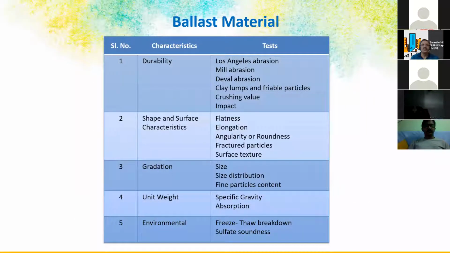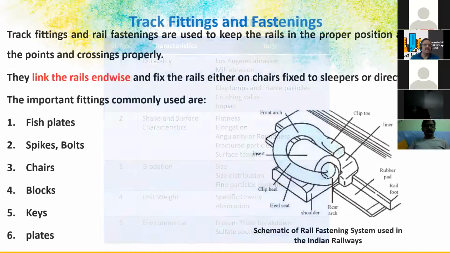Durability, we do this Los Angeles abrasion or mill abrasion. And shape and surface characteristics, we do flakiness, elongation. And the gradation, we do for size and size distribution. Unit weight we calculate, and we do the specific gravity test.